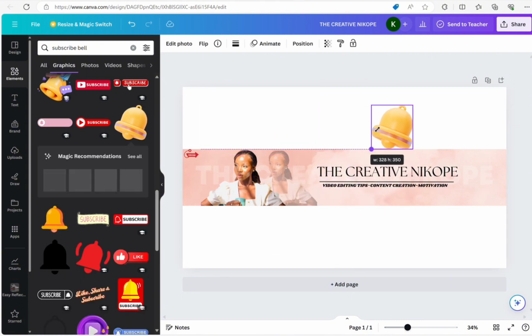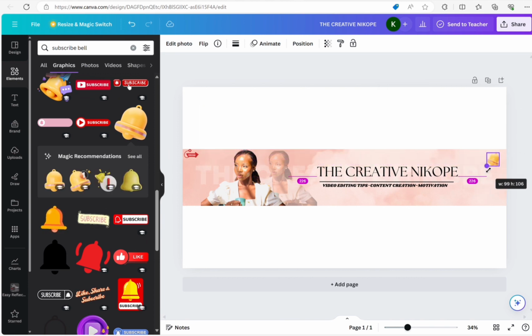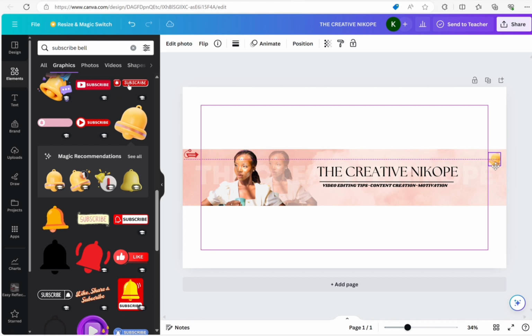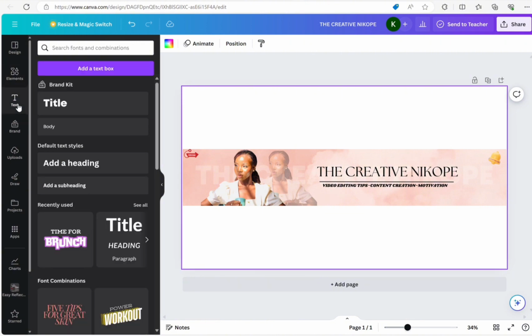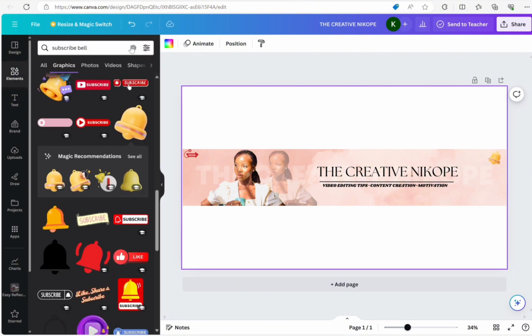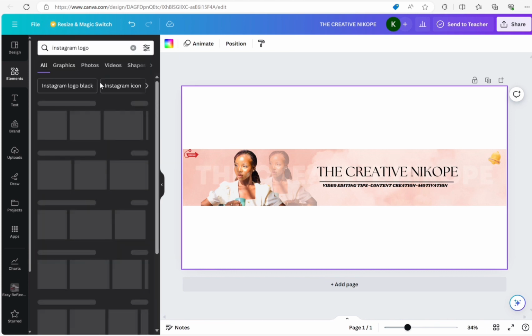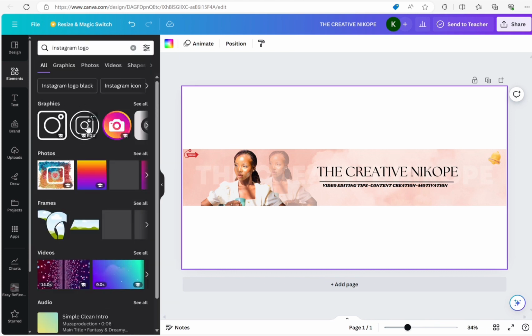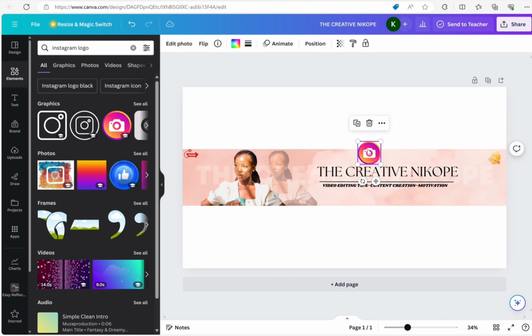After that I said I wanted to include my Instagram and TikTok handles as well. To do that I head over to Elements again and typed in the specific logos that I wanted, that was the Instagram and TikTok logos. Just in case you don't like the logos that you find here, you can head over to Google or any search engine and search for the logos.